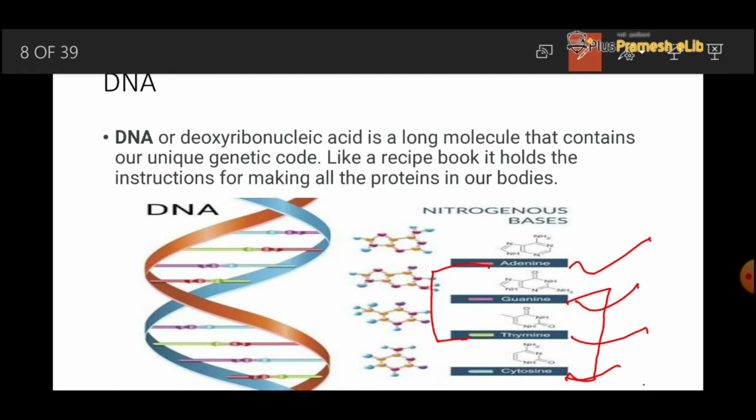Let's see firstly adenine and thymine. It is the adenine and thymine, the same adenine thymine, or we can say thymine and adenine. Now the guanine and cytosine. We can see here the guanine and cytosine are combined together. They always bind to each other. The adenine always binds to thymine and guanine always binds to cytosine.